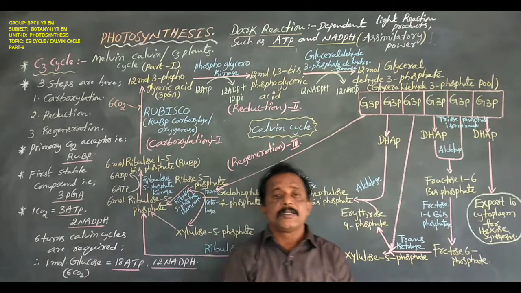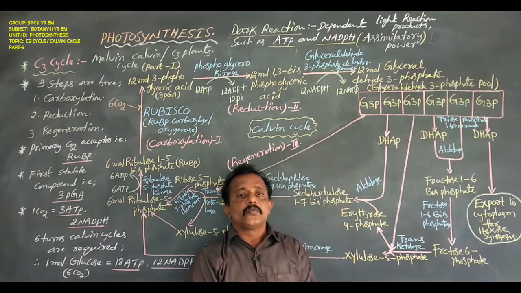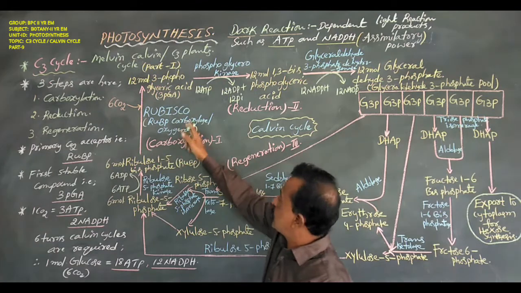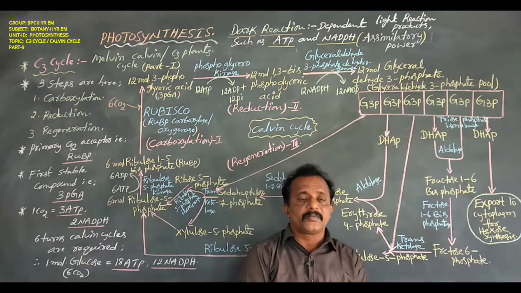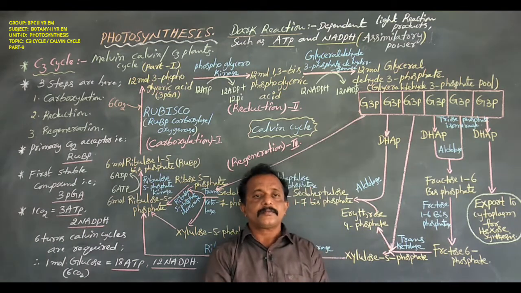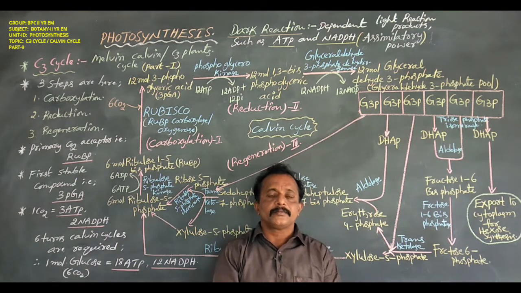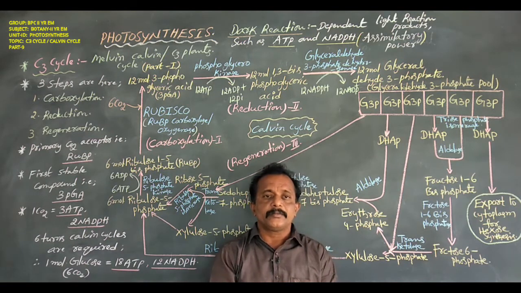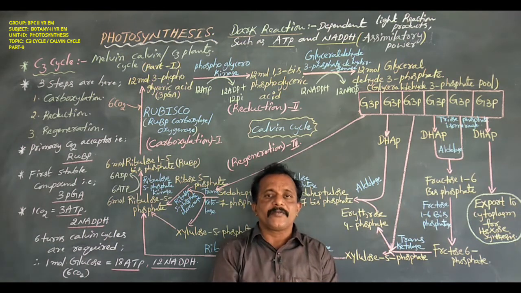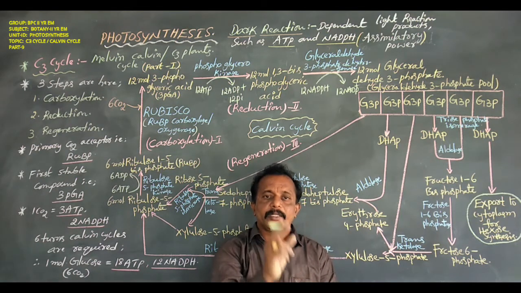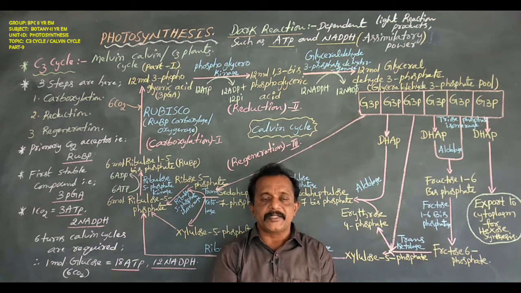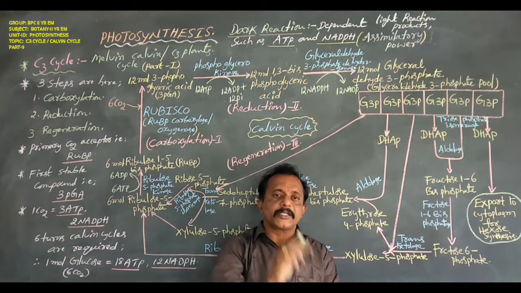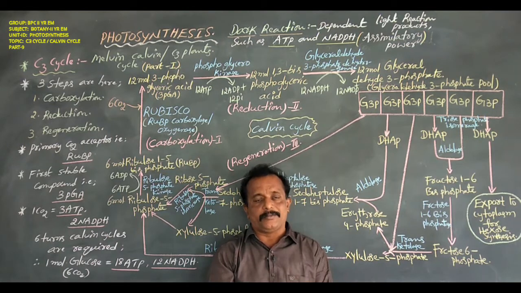Why? Because the stroma contains photosynthetic enzymes. Don't be confused here. Light reaction and dark reaction both occur in the chloroplast, but the light reaction takes place in the grana or thylakoid membranes and the dark reaction takes place in the stroma.